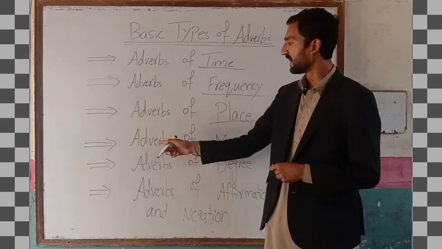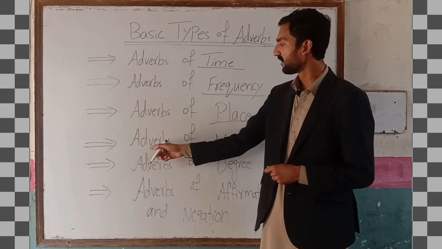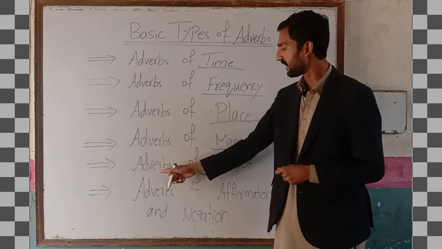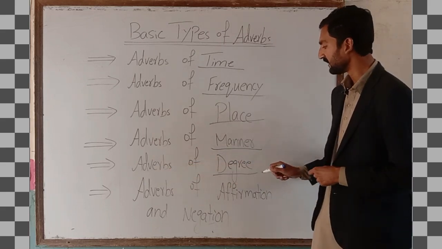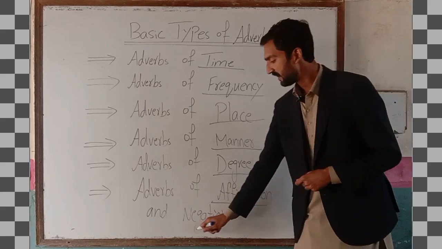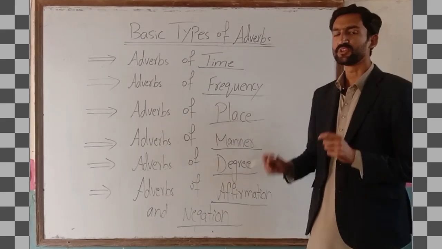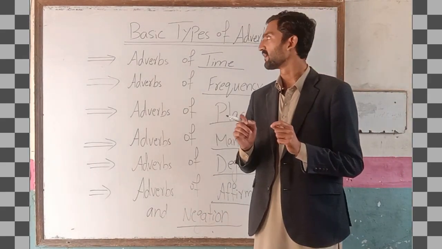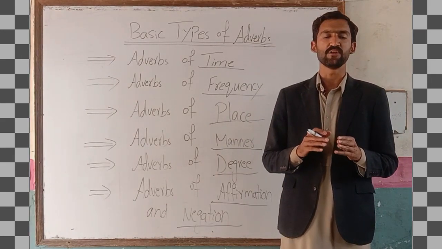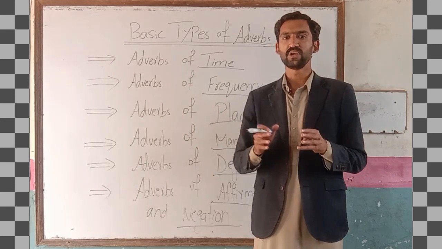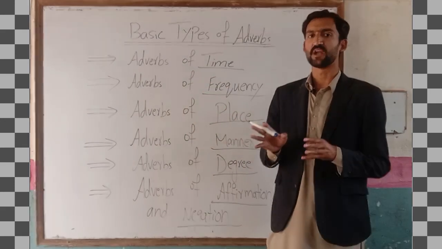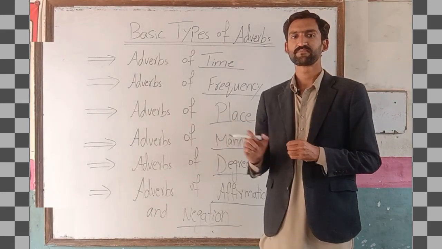Next we have adverbs of manner, then adverbs of degree, and at the end adverbs of affirmation and negation. These are the basic types of adverb, categorized into different sectors. We will see the details of all types one by one.